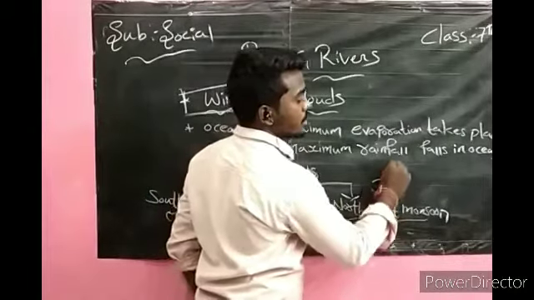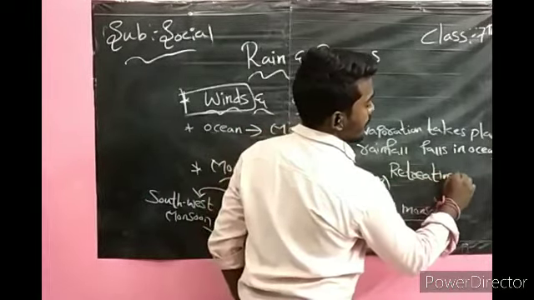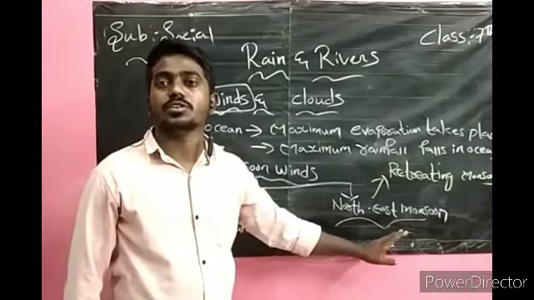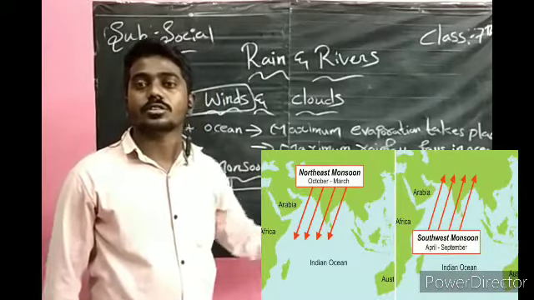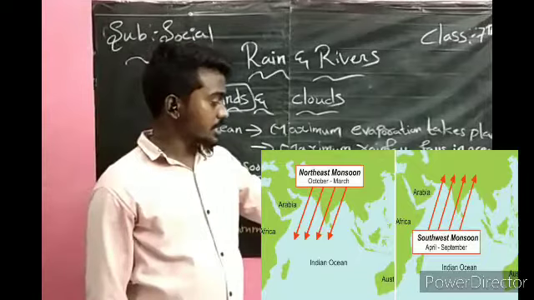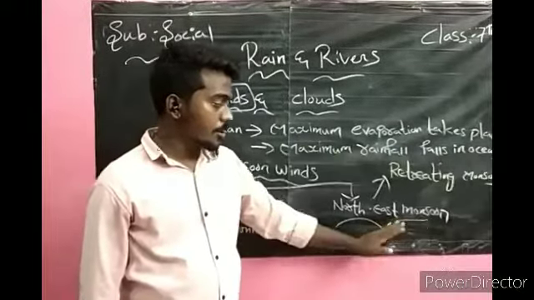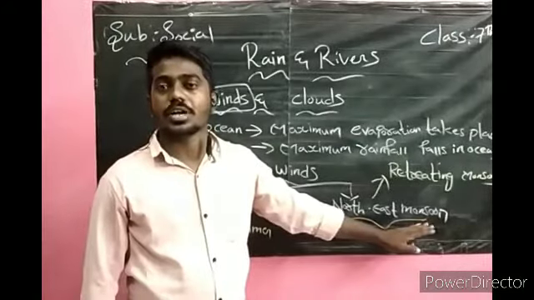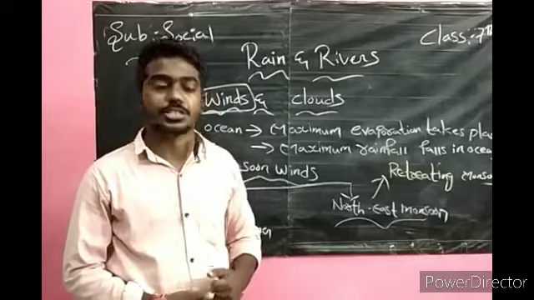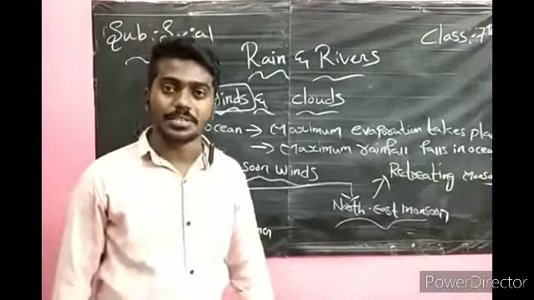Northeast monsoon is also called retreating monsoon. After October, the wind is towards the Bay of Bengal from the southwest. That wind is called the northeast monsoon. We can see in October and November there will be somewhat of a rain in our Telangana region due to the northeast monsoon, also called the retreating monsoon.